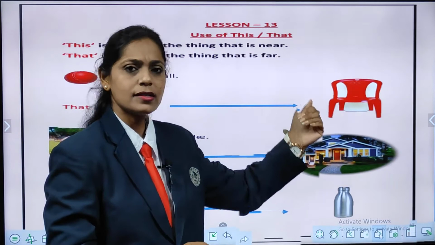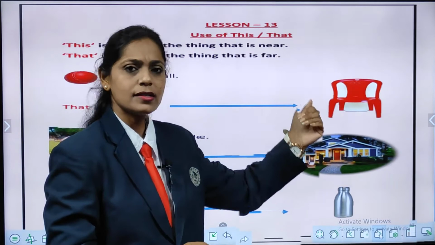Okay, now here something is there which is red in color, and all of you like to eat that, right? What is that? Yes, it is an apple. Now look here. That apple is near or far? Come on, all of you think and answer. Correct. It is far from us. So, what are we going to write when things are far? Yes, very good. We are going to write that. So, what are we going to write? That is an apple. All of you repeat, children.